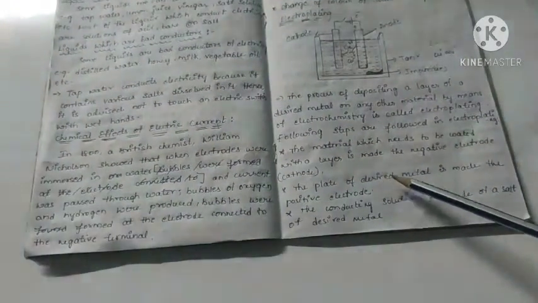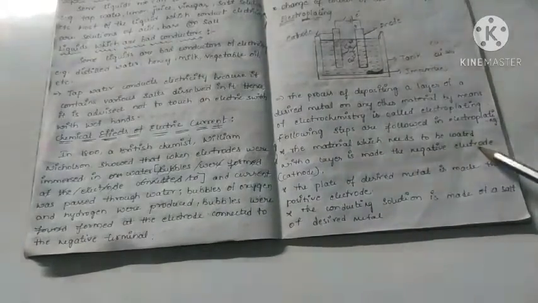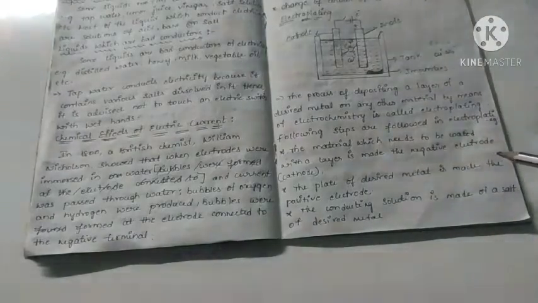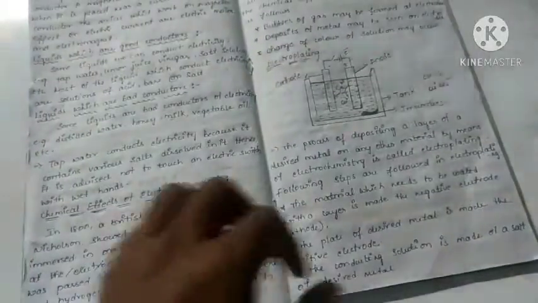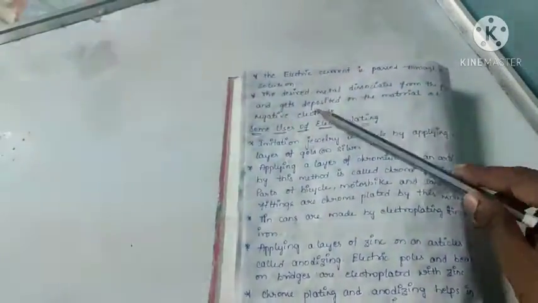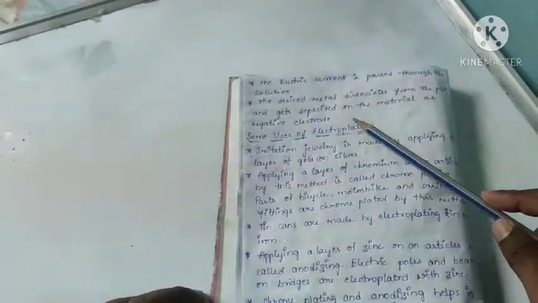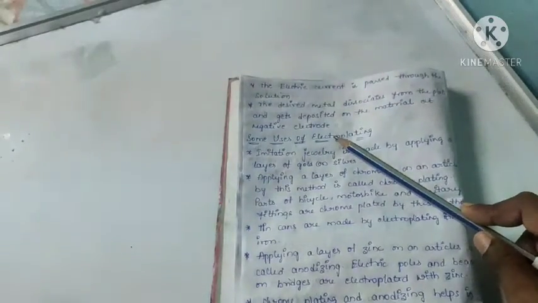The material which needs to be coated with a layer is made the negative electrode, that is, the cathode. The plate of the desired metal is made the positive electrode, known as anode. The conducting solution is made of a salt of the desired metal. The electric current is passed through the solution. The desired metal dissociates from the plate and gets deposited on the material at the negative electrode.